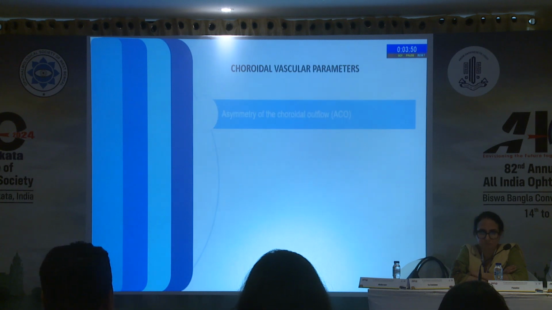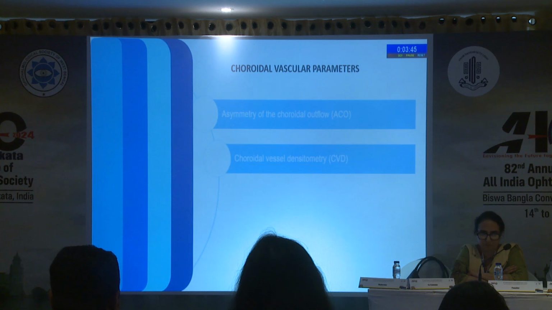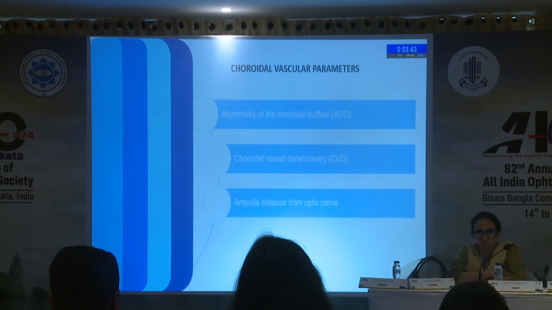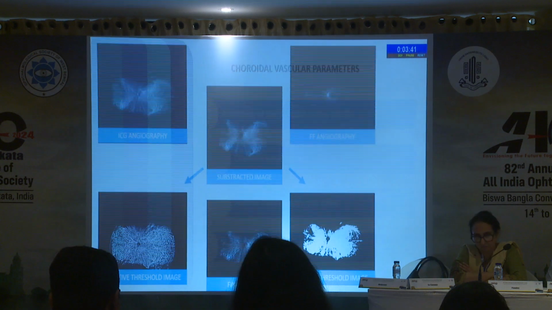So what parameters did we study? First was the asymmetry of the choroidal outflow. Second was the choroidal vessel densitometry. Third was the ampulla distance from the optic nerve. And fourth was the diameter of the prominent choroidal vessels.